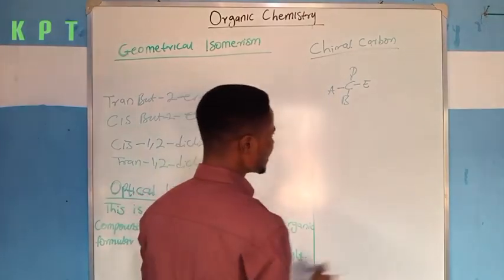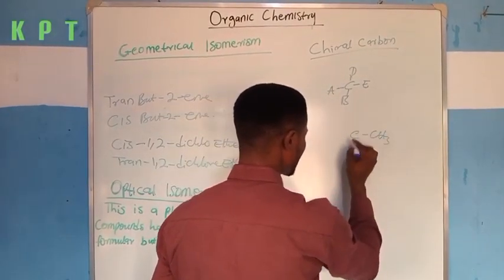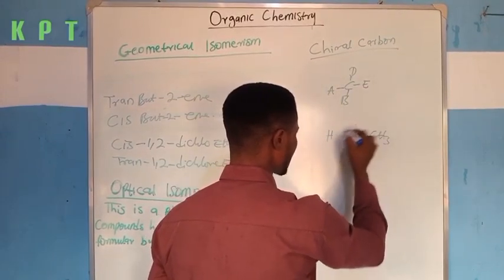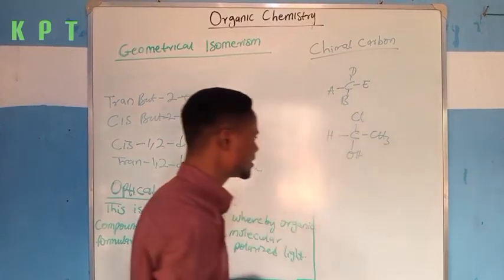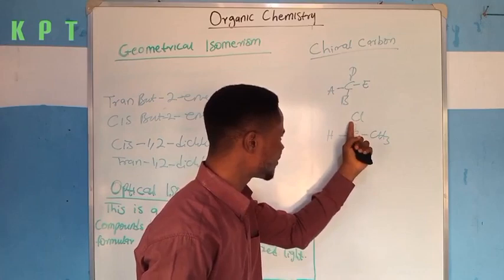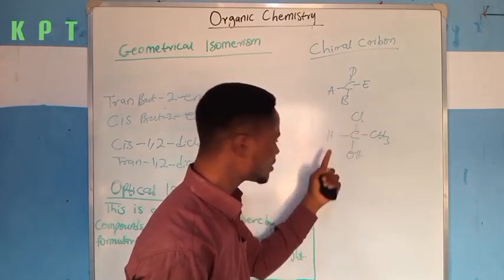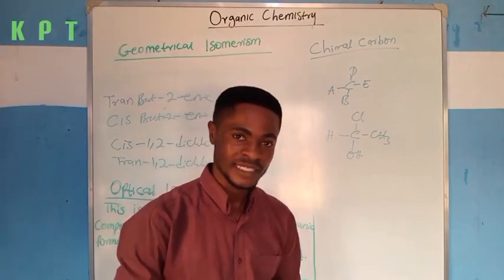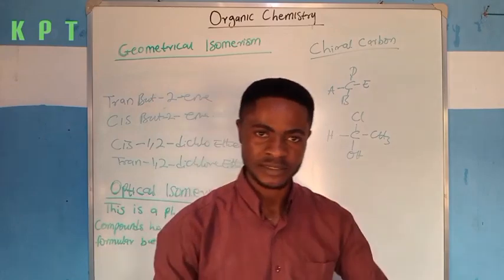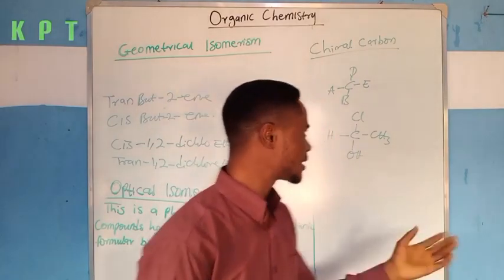Using a precise example, I can have a carbon atom attached to CH3, the same carbon atom attached to OH, the same carbon atom attached to H, and the same carbon atom attached to Cl. So you can see that this carbon atom is attached to hydroxy group, hydrogen, methyl group, and finally chloride group. Because it is attached to four different species, not species whereby two or more are identical, such carbon is termed a chiral carbon.